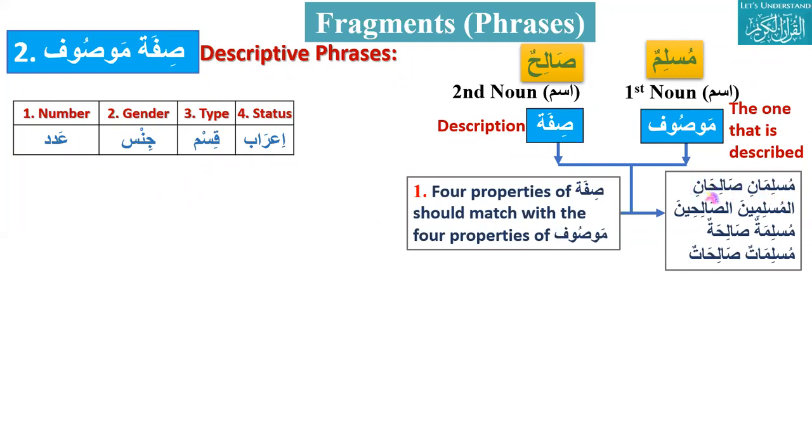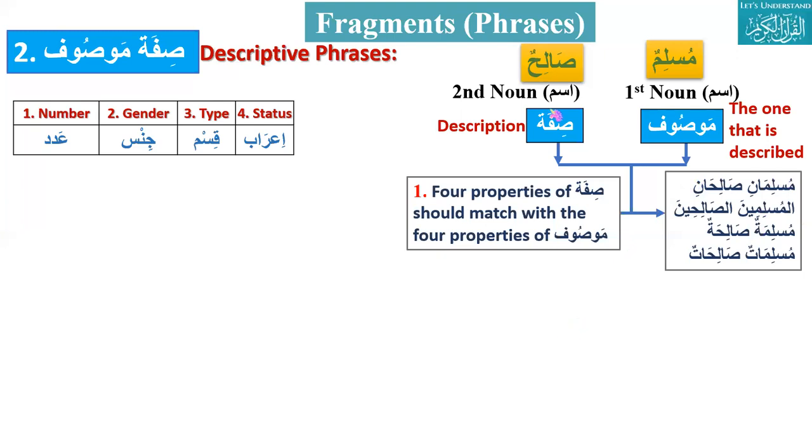Okay, next, qism or type: they are both common nouns. And the third is status: both are marfu. Okay, thank you very much. So they have the same properties.